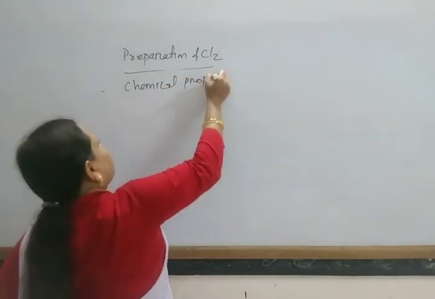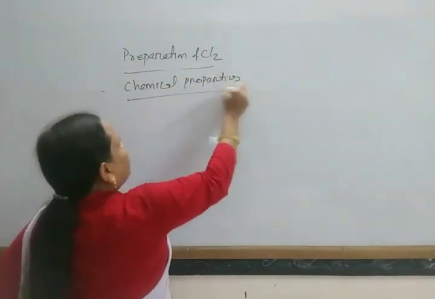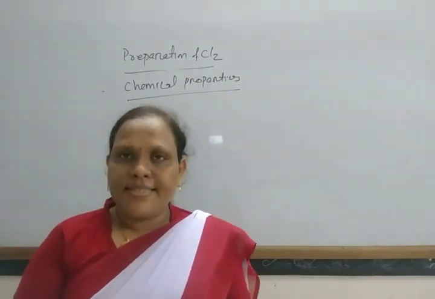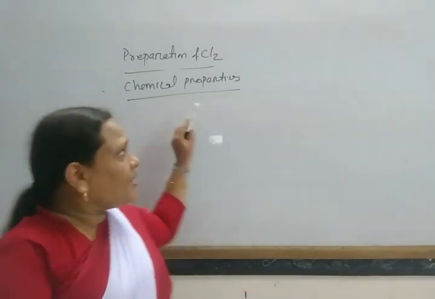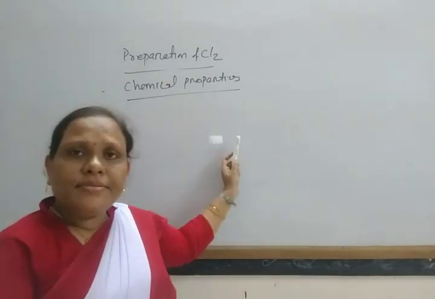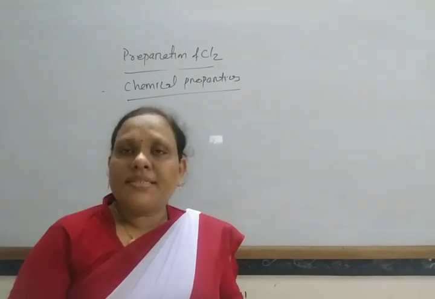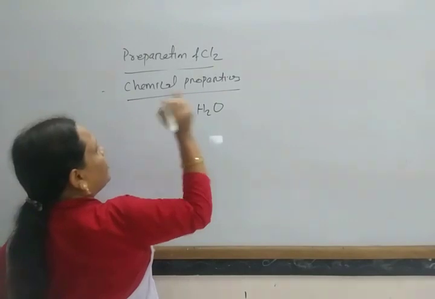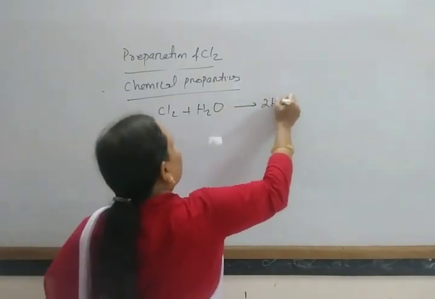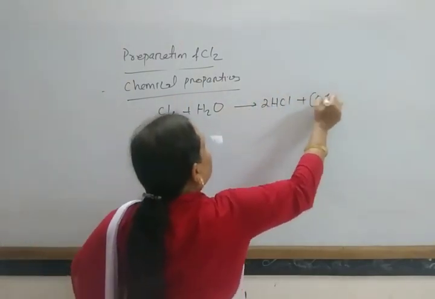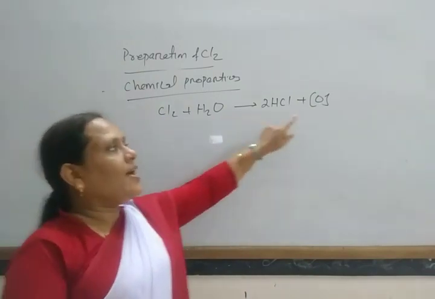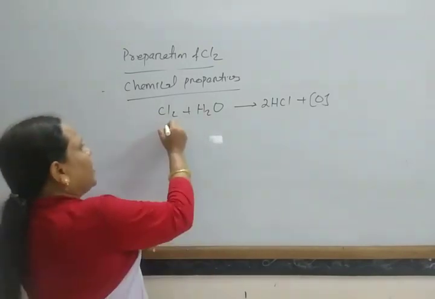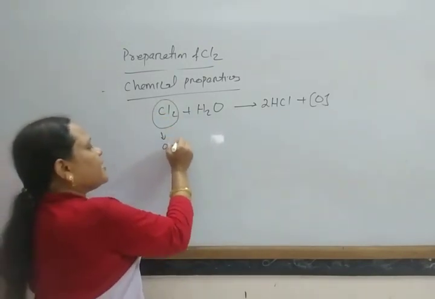Chemical properties. Chlorine acts as a stronger oxidizing agent. It gives nascent oxygen in presence of moisture. So Cl2 plus H2O gives 2HCl plus O, and this oxygen helps in the oxidation of other substances. In this way, chlorine acts as an oxidizing agent.